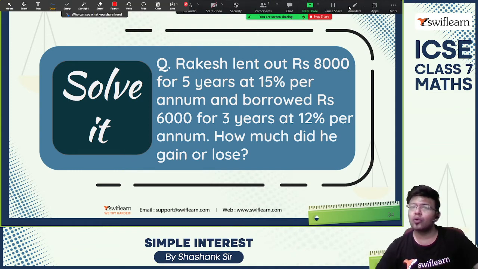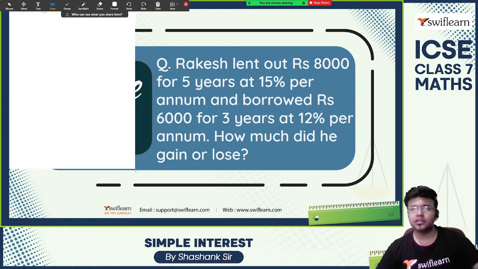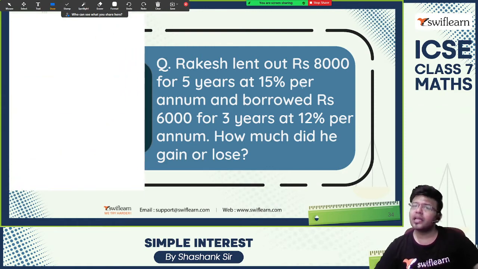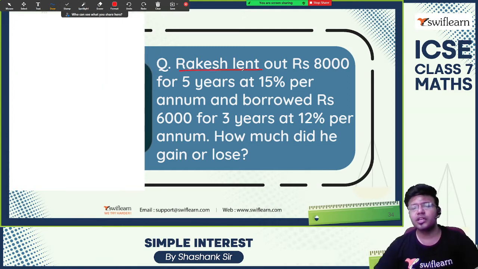Rakesh lent out rupees 8,000 for 5 years at 15% per annum and borrowed rupees 6,000 for 3 years at 12% per annum. How much did he gain or lose? Rakesh lent means he has given a loan to his friend, 8,000 rupees for 5 years.